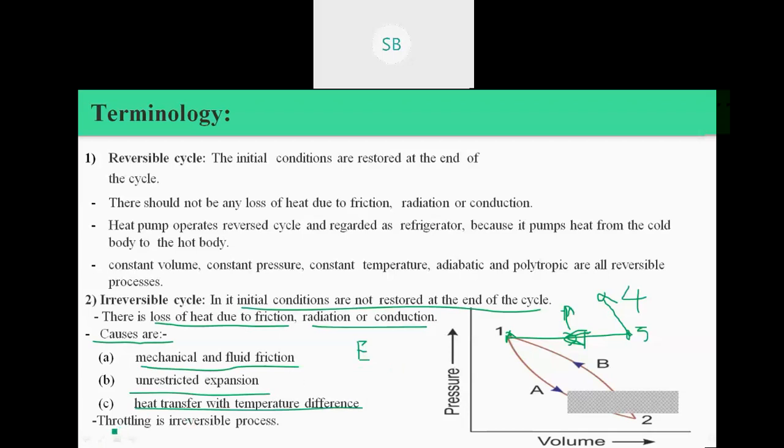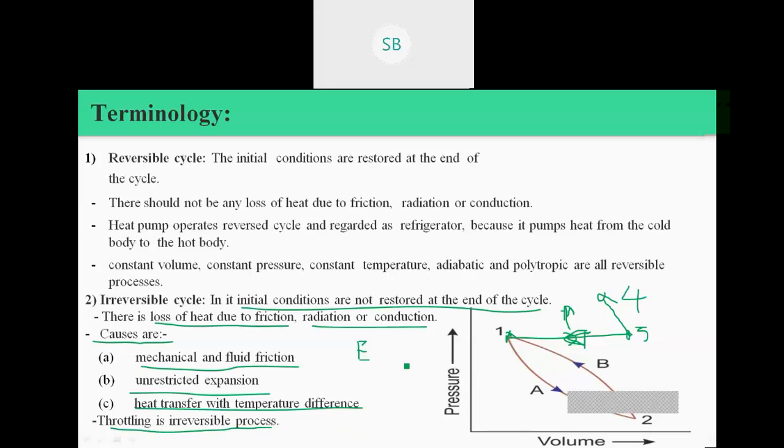Throttling is one example of an irreversible process, and in nature most processes are irreversible. Practically all processes that happen in natural ways are irreversible, and we cannot restore the system to exactly the same state.